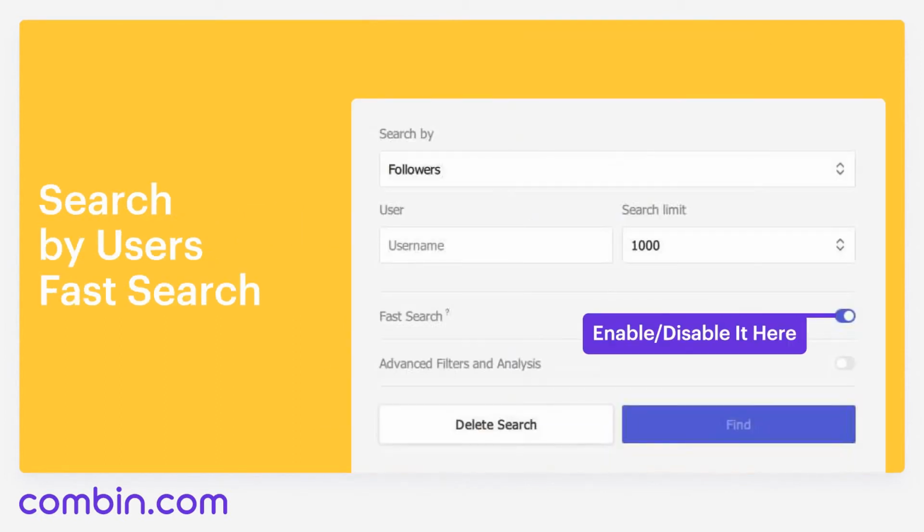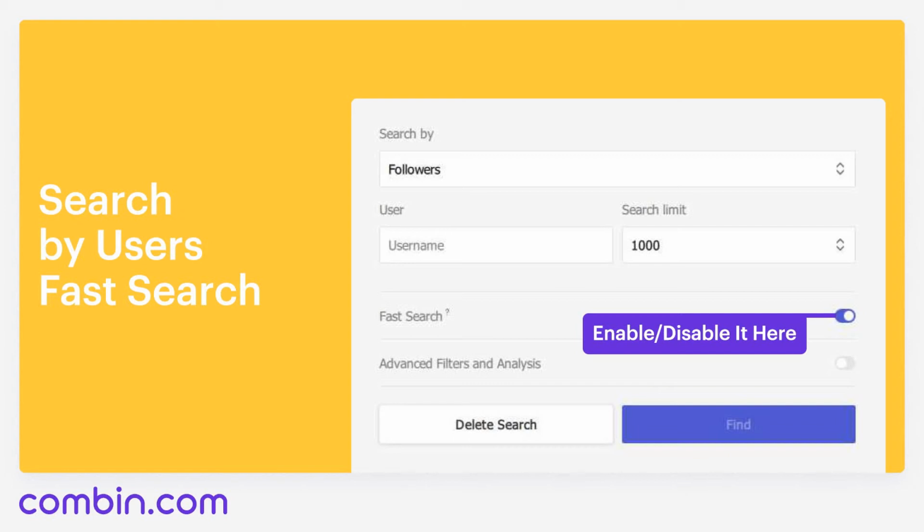For those in a rush, we have a special feature called Fast Search. It is only available for search by users and is enabled by default. So what does it actually imply? When the option is enabled, you will not be able to add any of the advanced filters such as gender and language filter that we were just talking about a few seconds ago. Combine machine learning analysis will not also work, and all the spam accounts, celebrities, bots will not be sorted out. But the advantage of Fast Search is that the results will be generated pretty quickly.